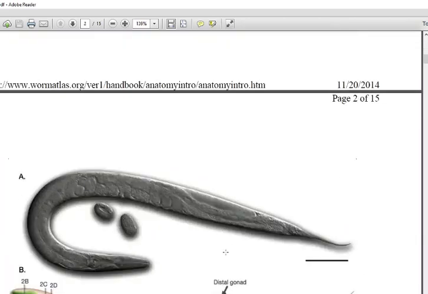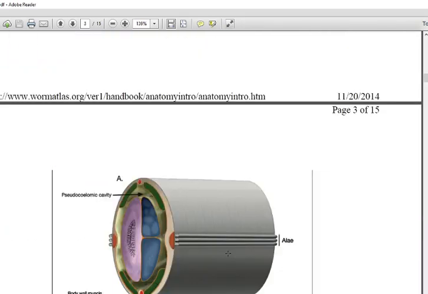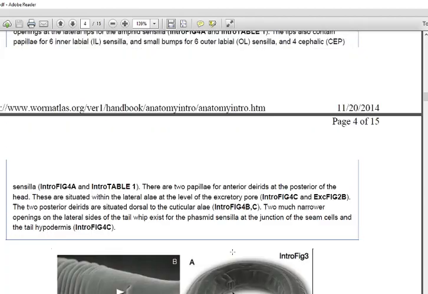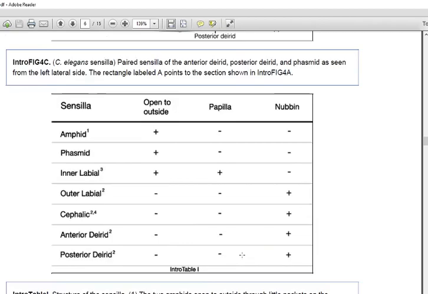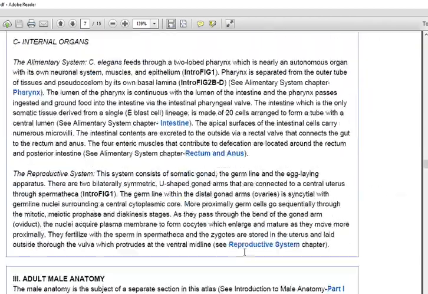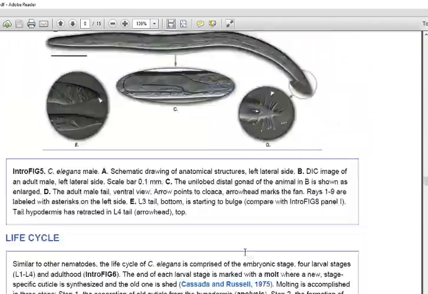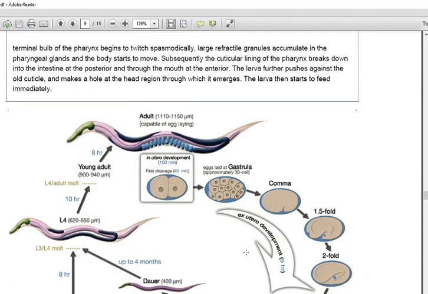Besides this, C. elegans completes its life cycle in 3 days, and it is just an amazing creature. So that is the reason scientists are using C. elegans. I will show you the life cycle of C. elegans. It involves 3 larval stages and it completes its life cycle very fast.